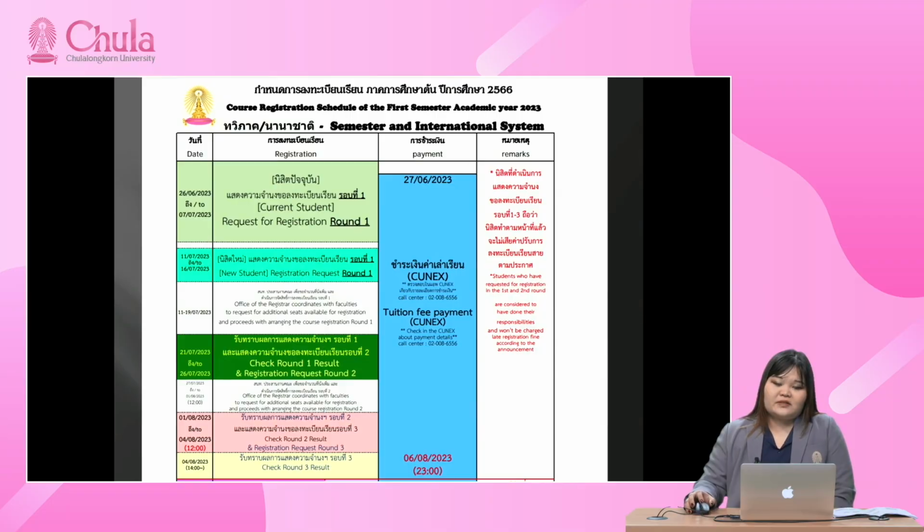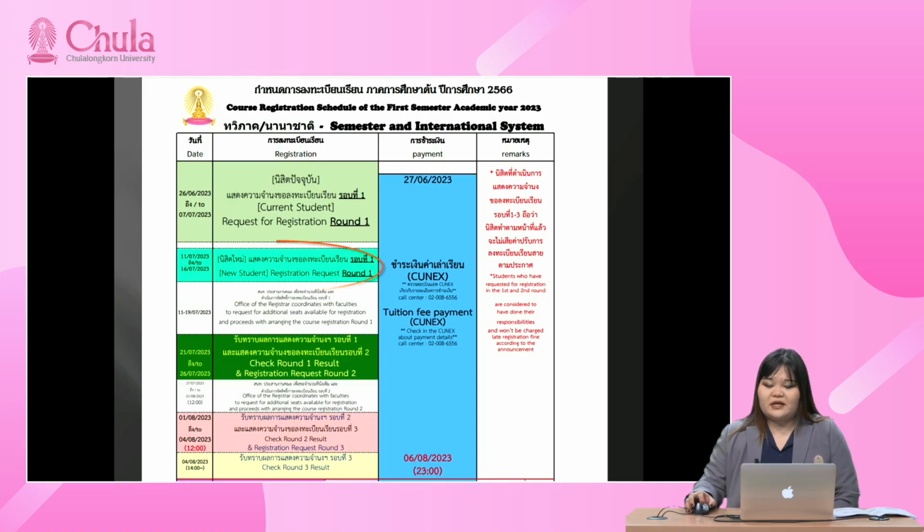Let's take a look closely at the schedule. What I need to say first is the concept of the registration here. It's random. So you make the request for registration first, and then the system will random the data and you will see the result.